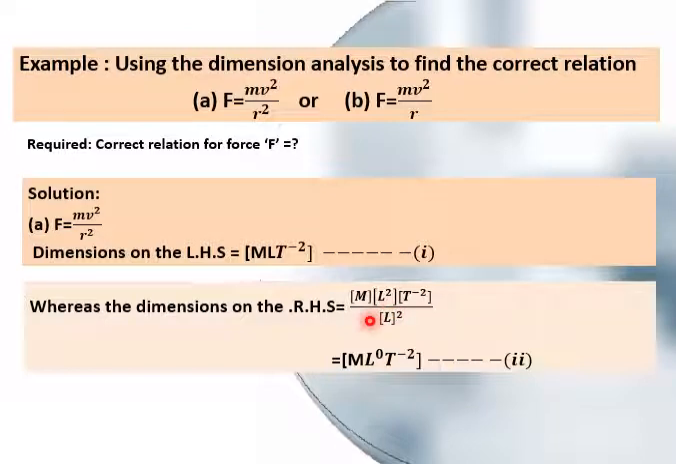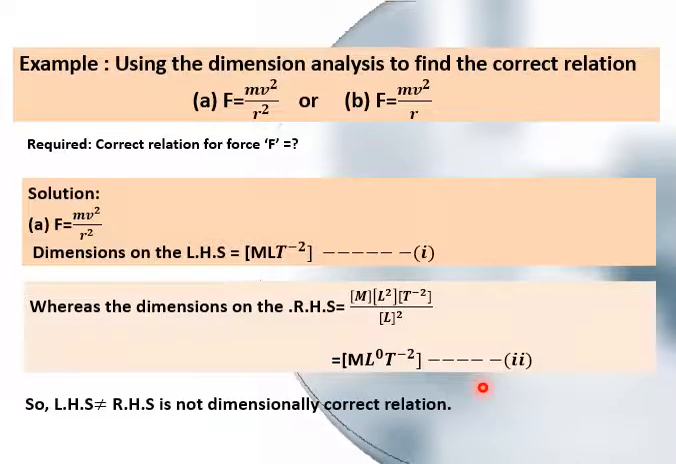By cancelling this L square and L square, we are left with M L naught. L naught means this L is no more present in this equation. It is T minus 2. So this has the dimensions of M L naught T minus 2. By seeing the right hand side and left hand side, it is not dimensionally correct, as they are not equal to each other, so this relation is not correct.